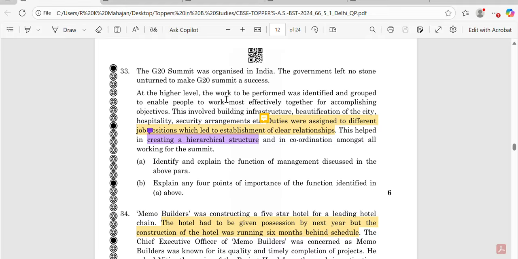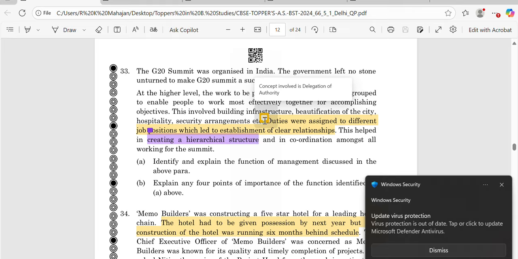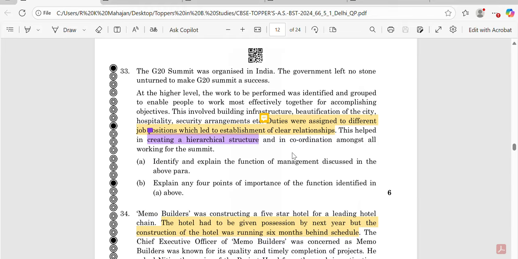Here I have highlighted the lines for the purpose of saving time. Duties are assigned to different job positions which led to the establishment of clear relationships. You know that these lines are basically related to your chapter on organizing. So it means this case study belongs to the function that is organizing. So first you have to write that the function identified here is organizing, and then you have to explain it. Then you have to explain 4 points.